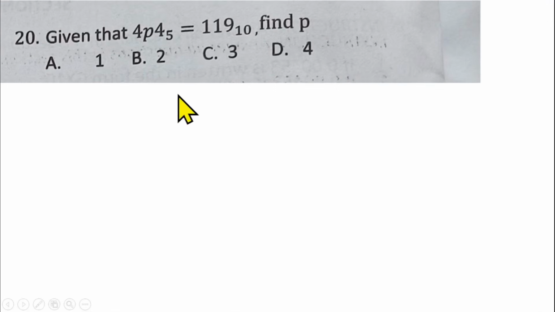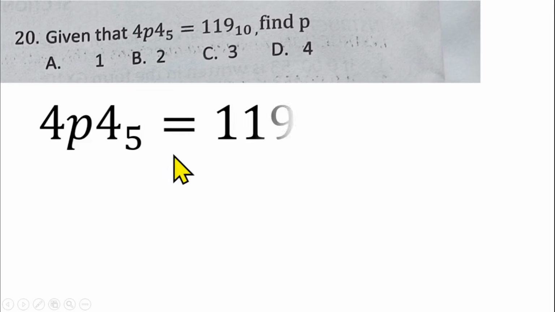Question number 20 is from number base. We have 4p4 base 5 equal to 119 base 10. You have to find p. In this case, we are going to convert this base 5 to base 10 to be able to find p. If I'm to do that, you need to label the digits from 0, 1, 2. Once you label it, you now expand it.